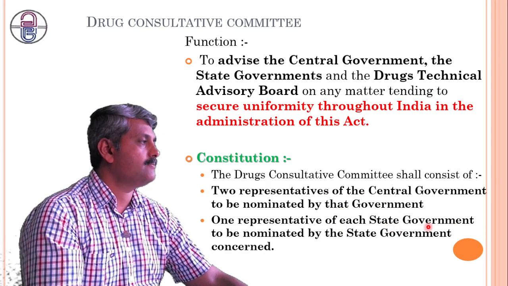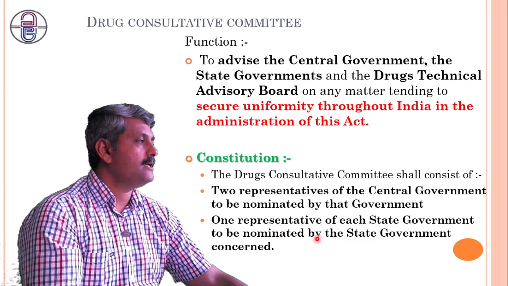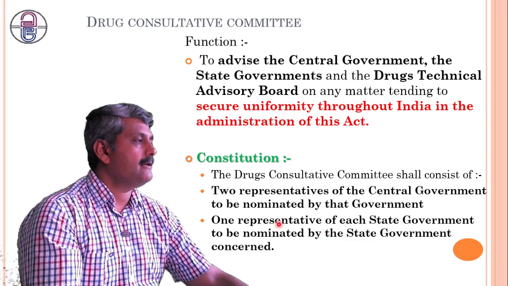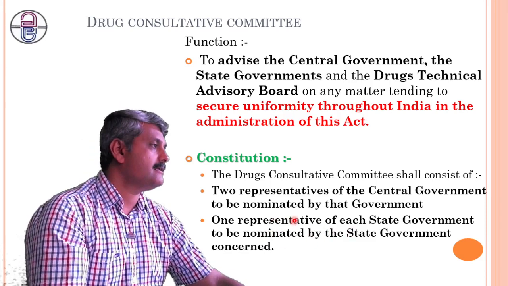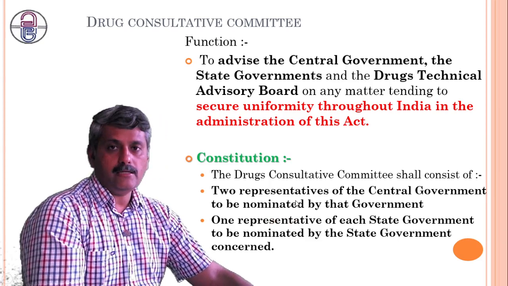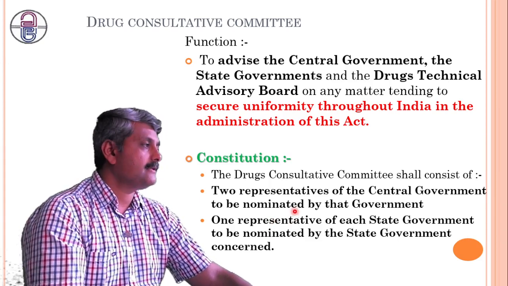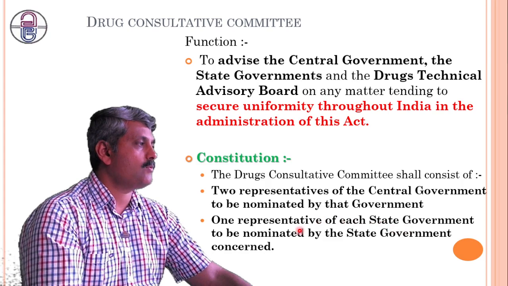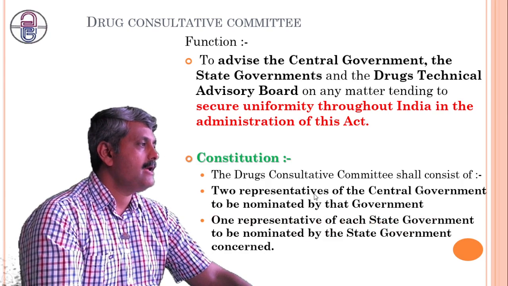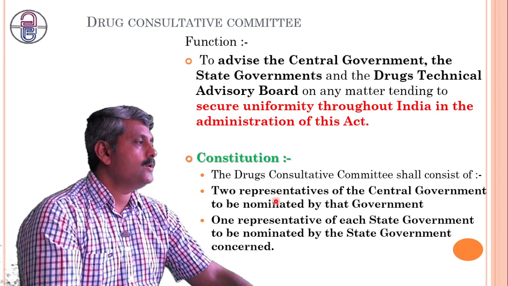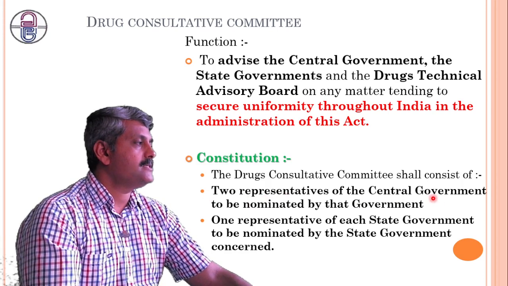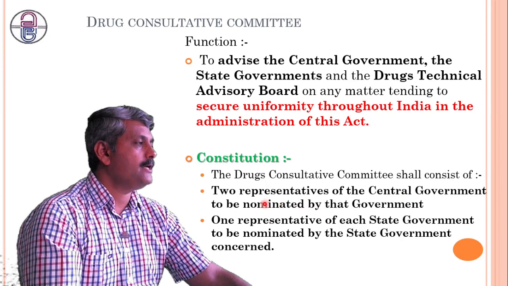Each state gives a nomination from their state, and that person will work as a member of the Central Consultative Committee. That is, each state, one person gets to work. So 1 representative of each state government, and 2 representatives from the central government. So the central government will nominate 2 persons, and each state nominates 1 person.